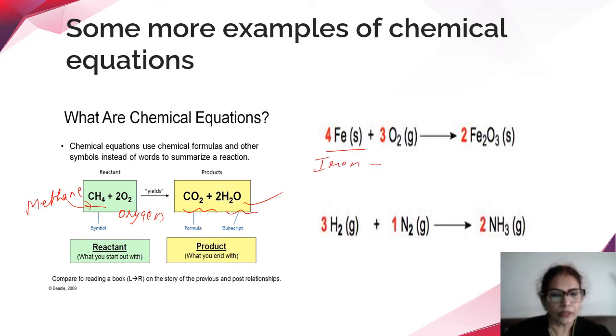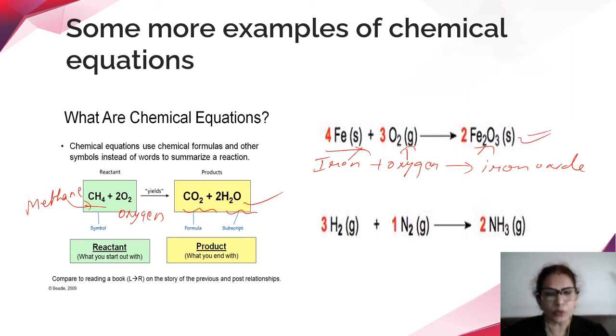Iron reacts with oxygen to give iron oxide. This reaction is again being represented by a chemical equation, with iron oxide, oxygen and iron.